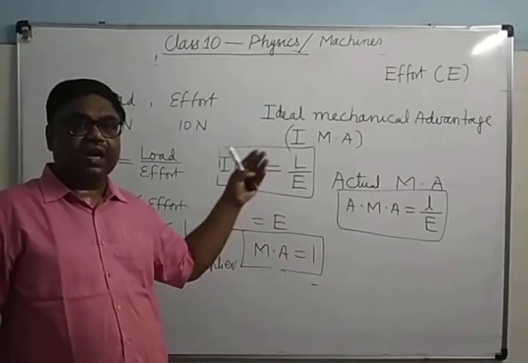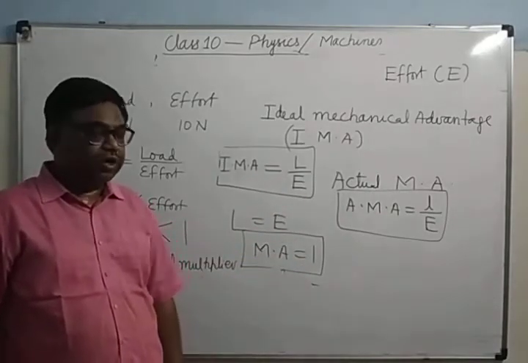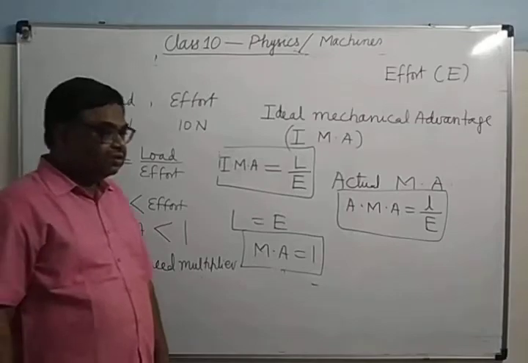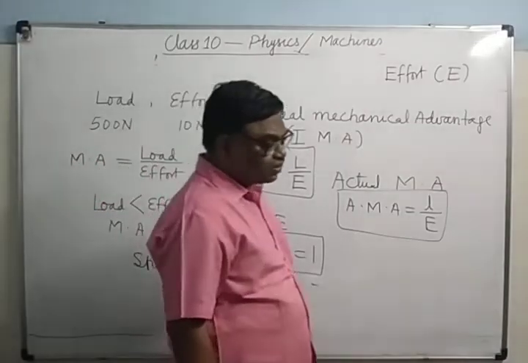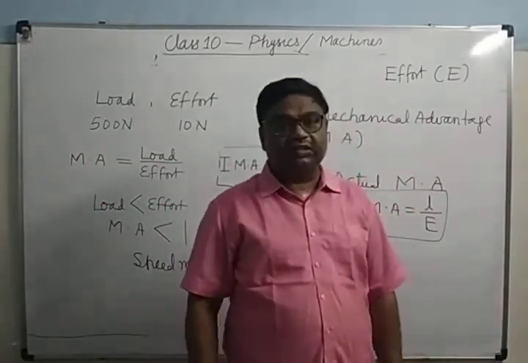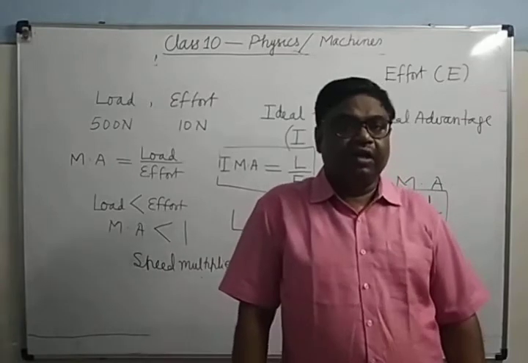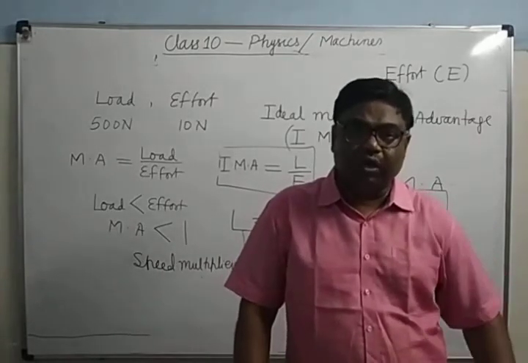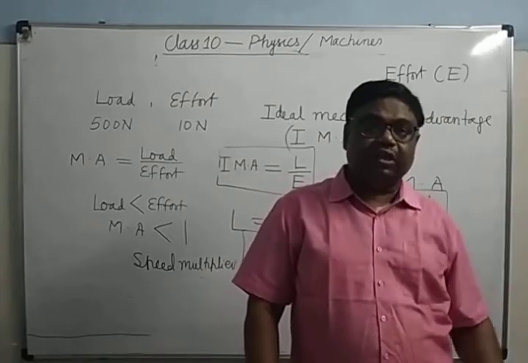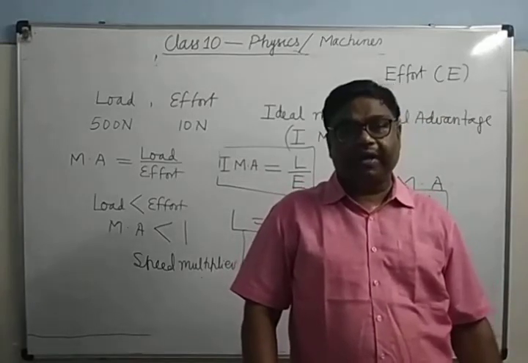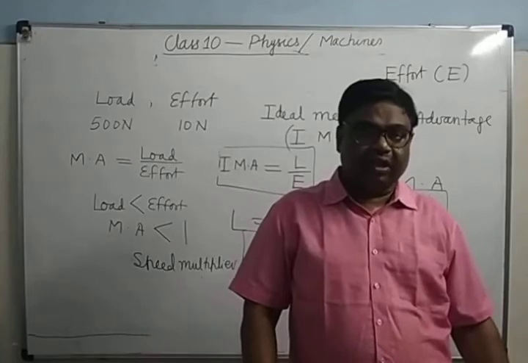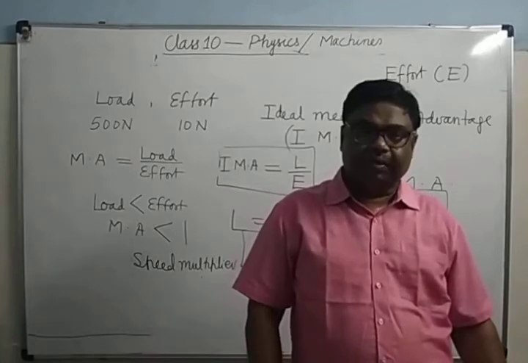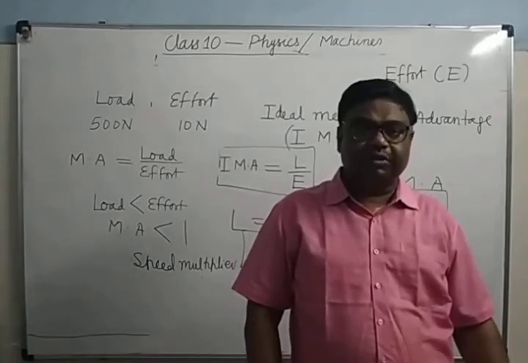Then what is the purpose behind that? This type of machine, whose mechanical advantage is equal to 1, is used to change the direction of effort applied. Is it clear? That is the purpose of using such a machine.